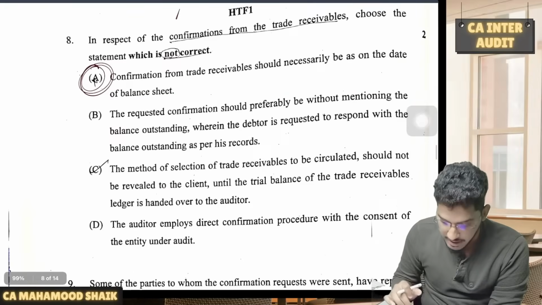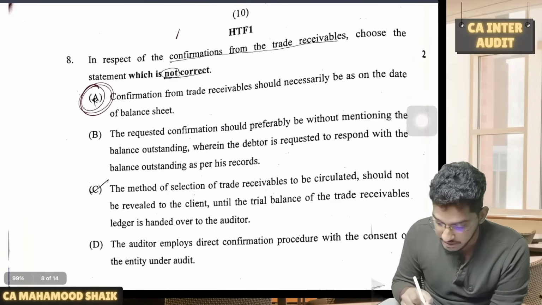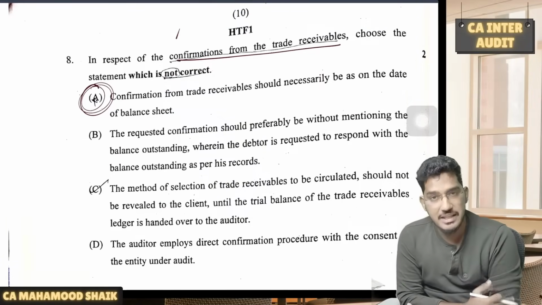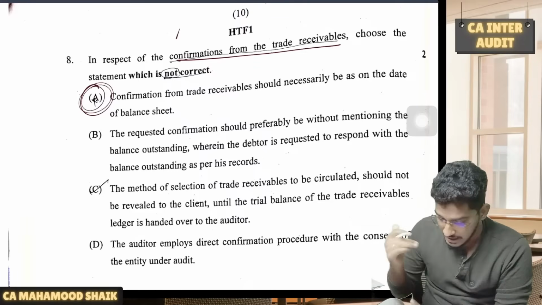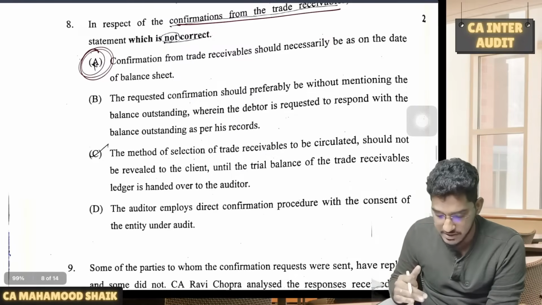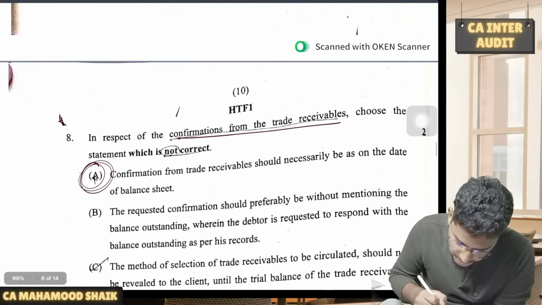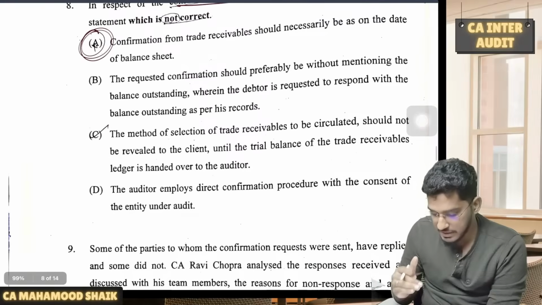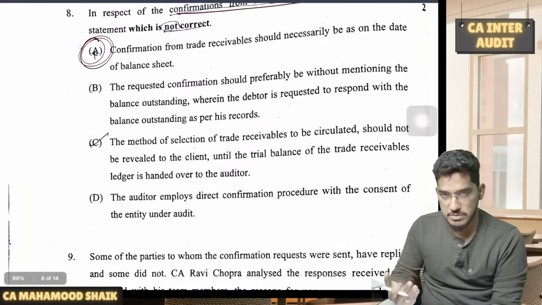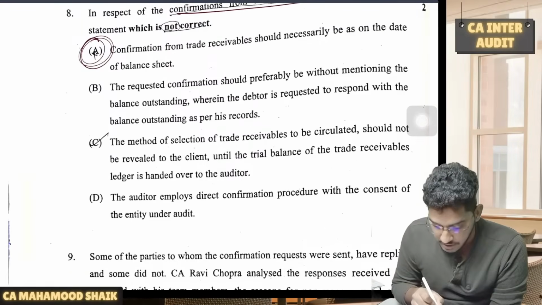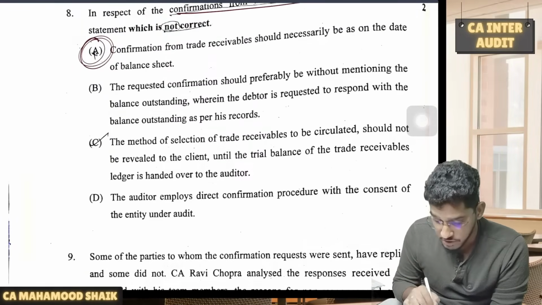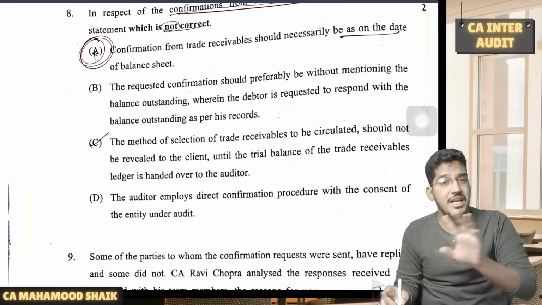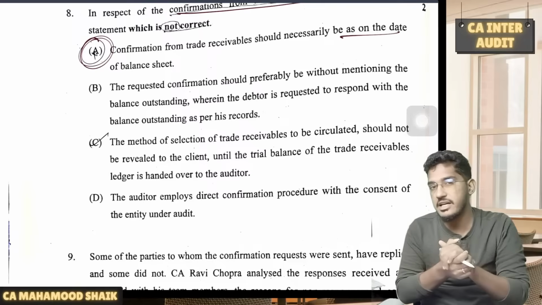Next one. In respect of confirmation from the trade receivables, choose the statement which is incorrect. Now once again they are asking you to choose the incorrect statement. Now let me read the remaining things here. See, this is actually a question from audit of items of the financial statements. So from the audit of items of the financial statements with regard to the trade receivables, they are asking a few questions. So first one, they say, confirmation from the trade receivable should necessarily be as on the balance sheet date. No guys, this itself is the incorrect statement.